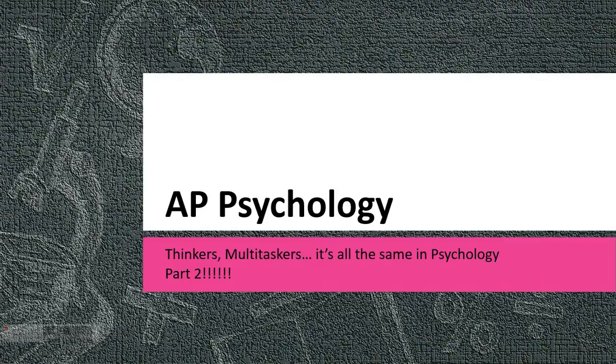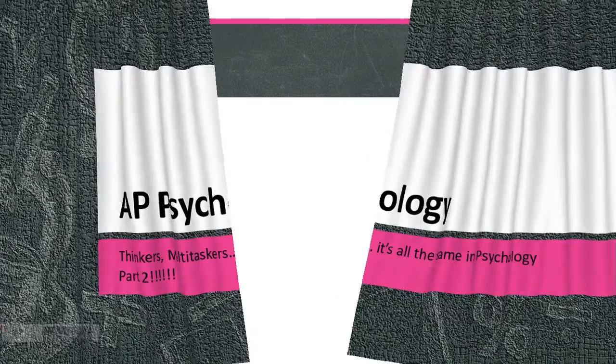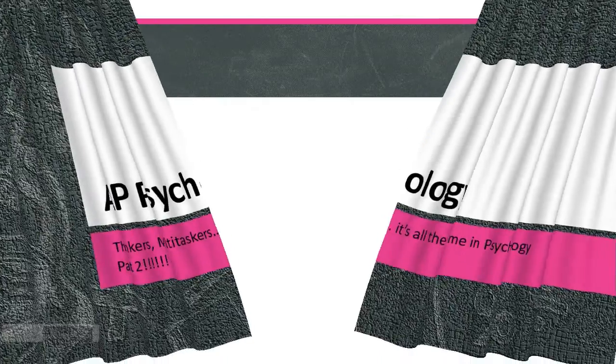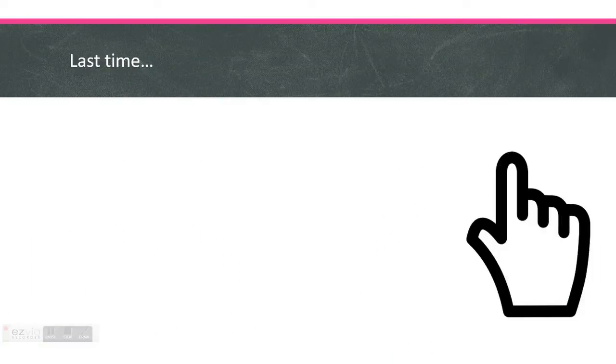Today we're going to be talking about the thinkers and multitaskers that we didn't talk about in the last video. So let's get started. If you look in the top right hand corner, where the hand is pointing, you will see the annotation box for that previous video. We discussed 3 of the 7 different psychologists that we're going to be discussing over the last video.